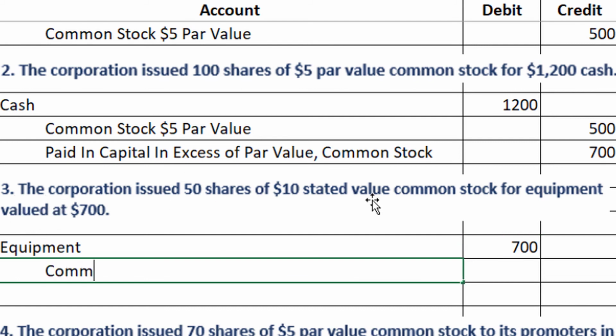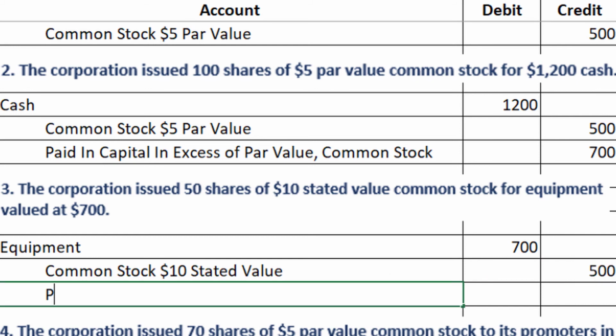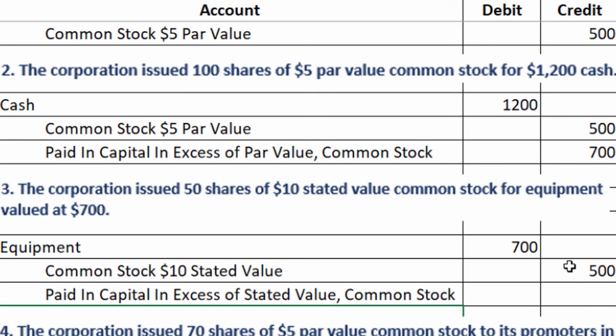Next, we have to use the common stock $10 stated value instead of par value, and that's going to be for the $10 stated value multiplied by the number of shares. So 10 times 50 is going to give us $500. And then we need that paid in capital in excess of stated value this time, common stock, and that's for the leftover amount. 700 minus 500 gives us $200, which we need to balance this journal entry.